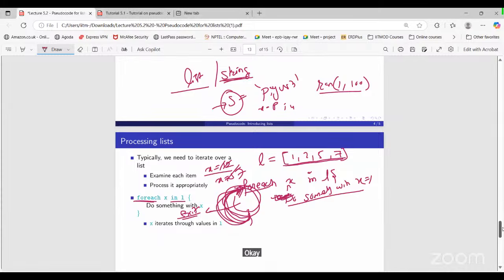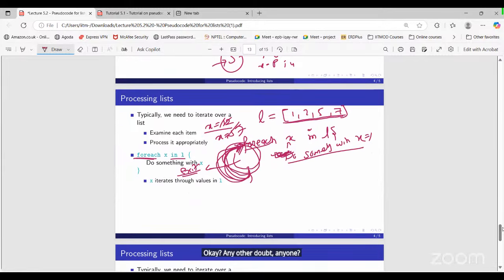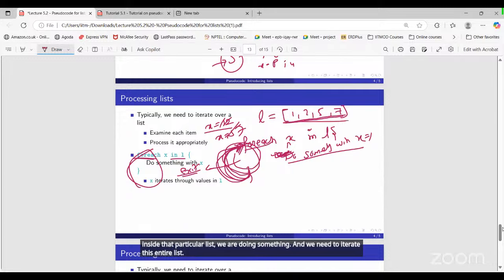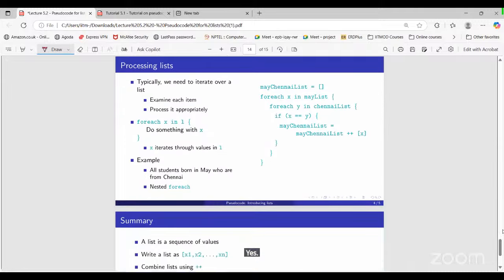Okay. So any other doubt, anyone? How is the for loop working? For every element inside that particular list, we are doing something. And we need to iterate over this entire list till we exhaust all the elements. We have gone through all the elements. Okay.